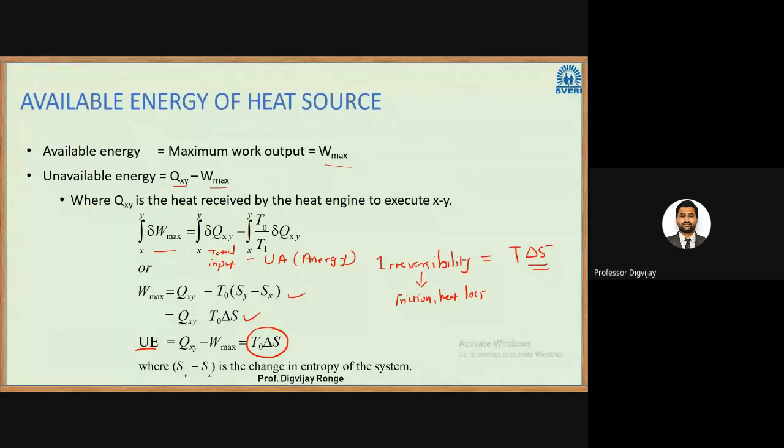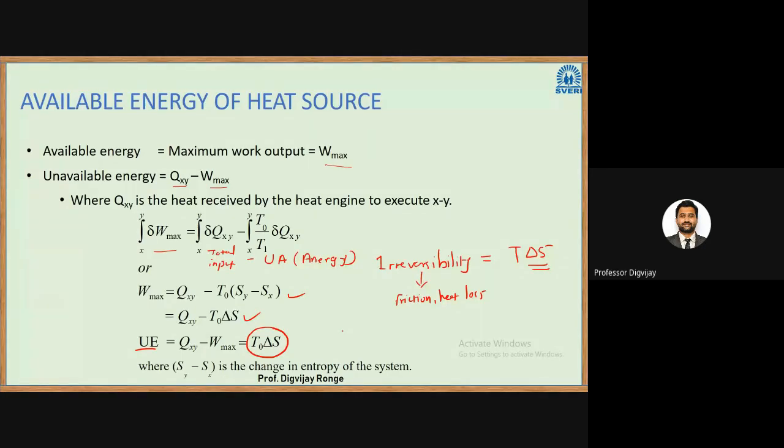So that is the significance of entropy. Why are we studying entropy? By knowing the entropy or change in entropy, we can say this is the amount of loss of work. Any work or any heat associated with entropy is a loss from the system. That is why it is called the degree of randomness. The more the randomness, the more will be the loss from the system. This is a very important concept to learn from here. Entropy is associated with the loss of work or unavailable energy, where S1 minus Sx is the change in the entropy of the system.